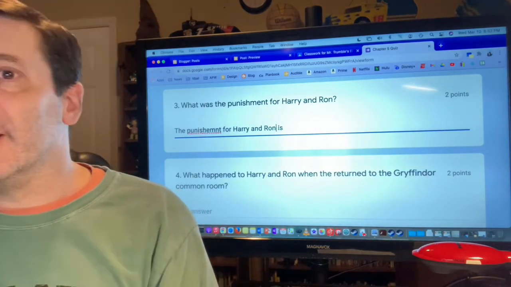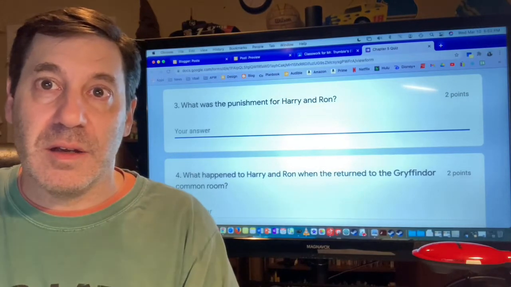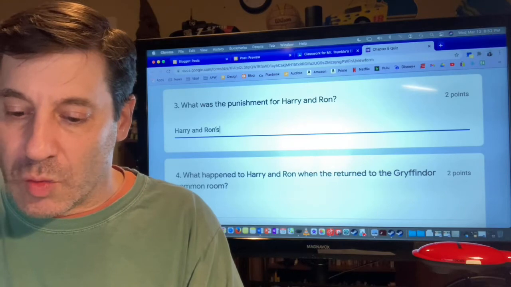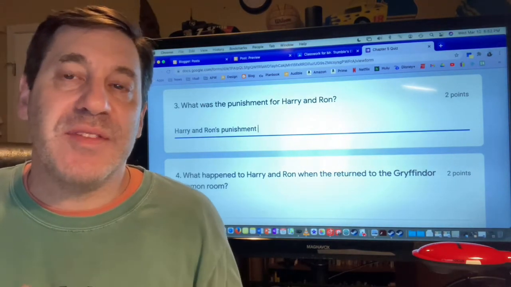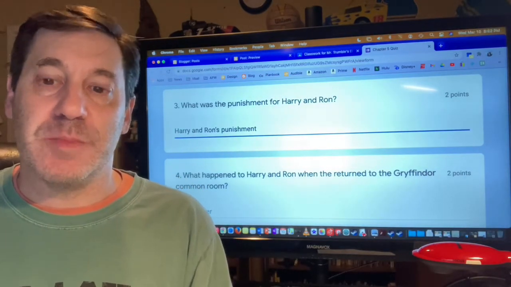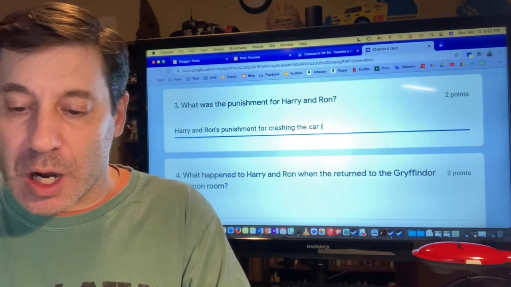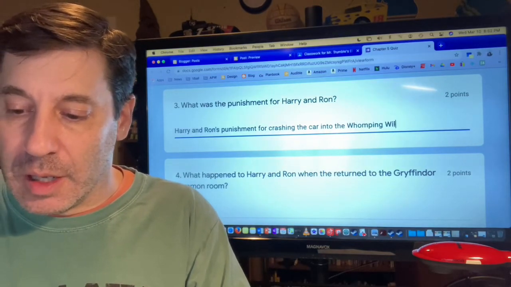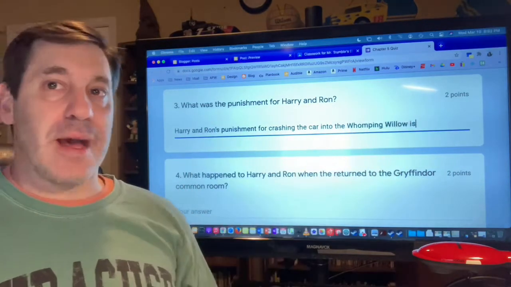Another way that you could begin this sentence, or this answer, if you wanted, is like this. Harry and Ron's punishment. And again, here's where I could even bring in more words. I could fully develop my answer. Harry and Ron's punishment for crashing the car into the Whomping Willow is, all right, and I could do that.